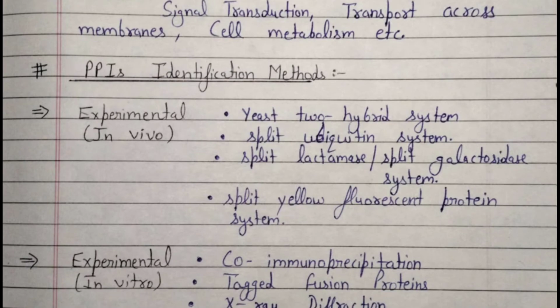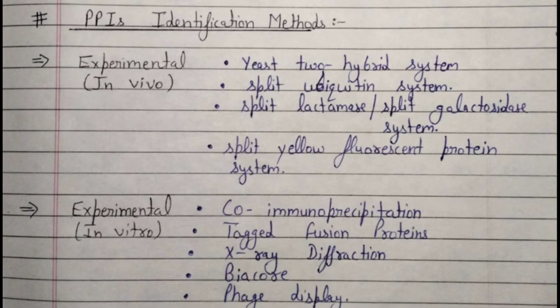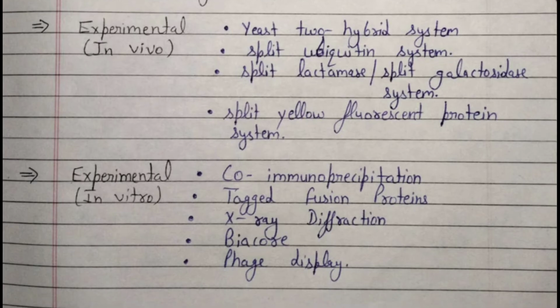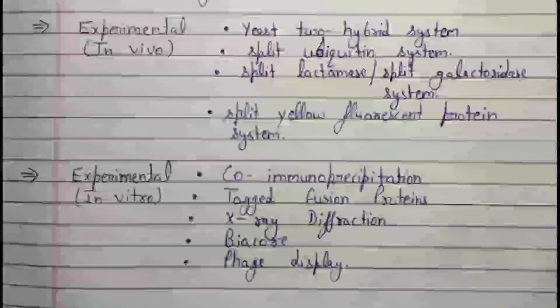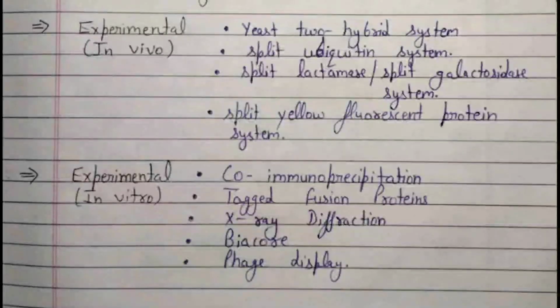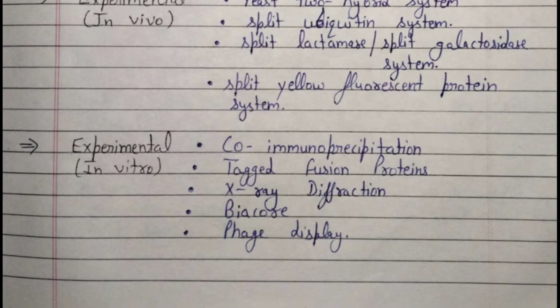Experimental in vivo methods: yeast-2 hybrid system, split ubiquitin system, split lactamase and split galactosidase system, split yellow fluorescent protein system. Next is experimental in vitro: co-immunoprecipitations, tagged fusion proteins, X-ray diffractions, biacore phage display.